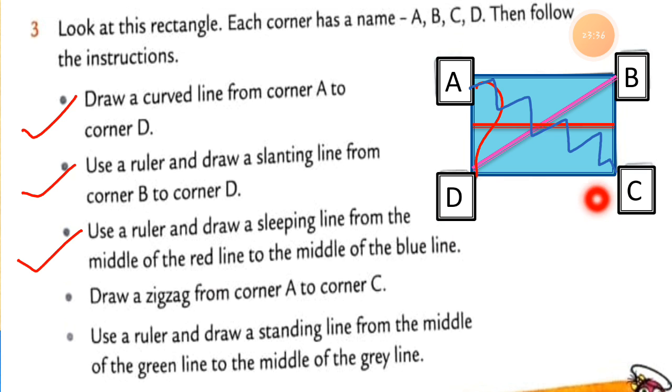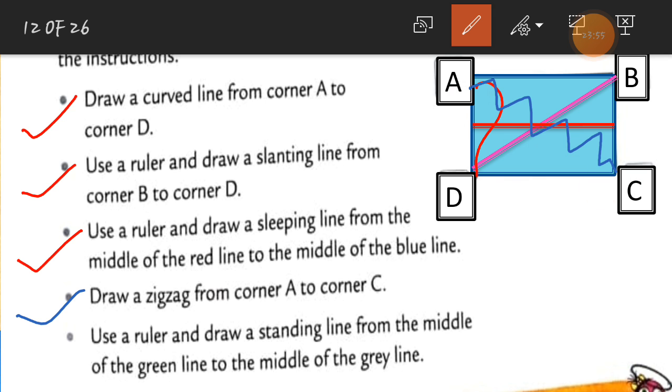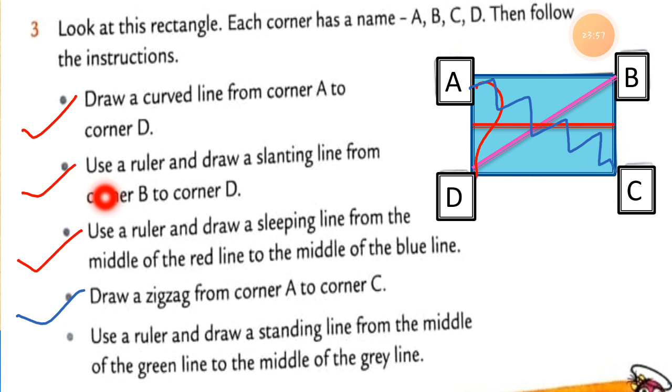See this, I made a zigzag line from corner A to corner C, which is blue in color. So you have to just draw the line this way. You can call it a zigzag line. Which line is it? This line is a zigzag line. So instruction number 4 is also complete.